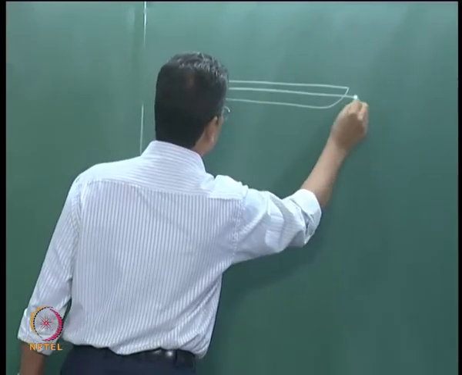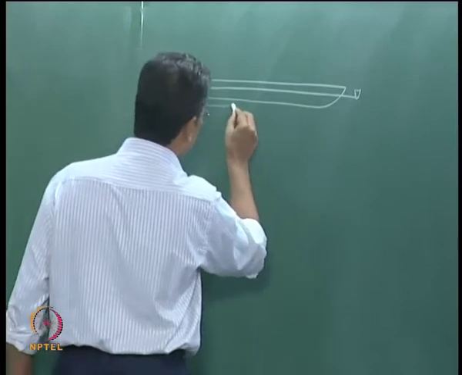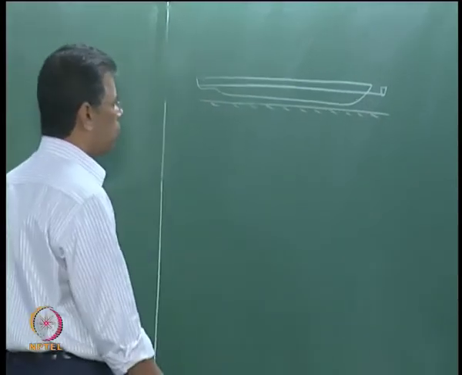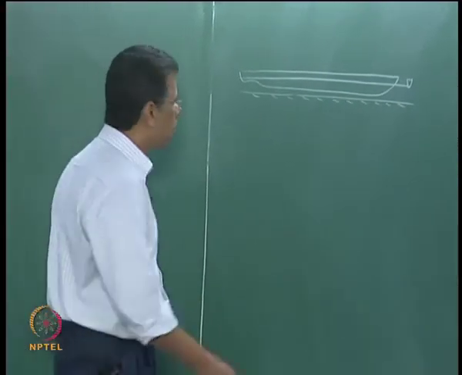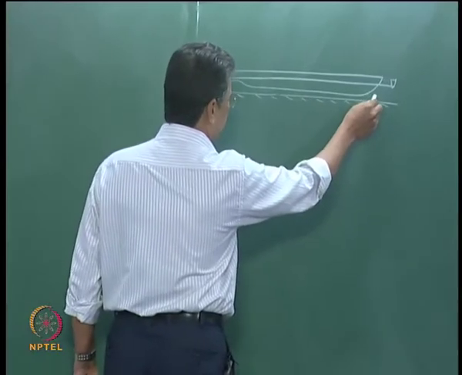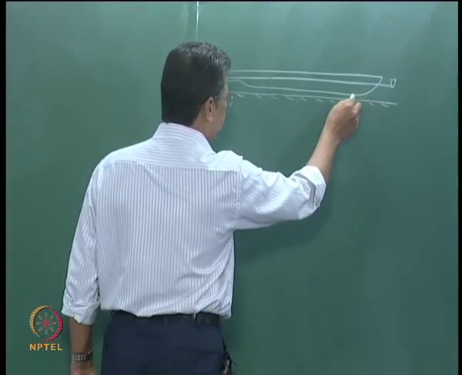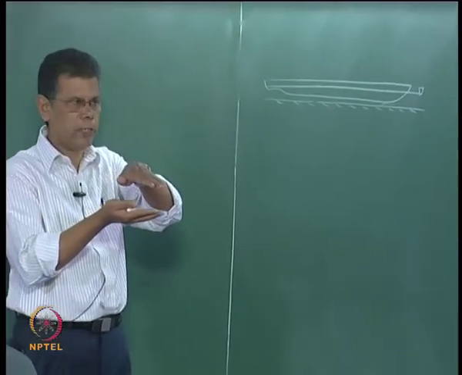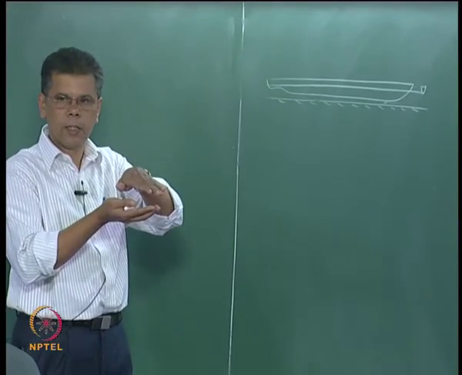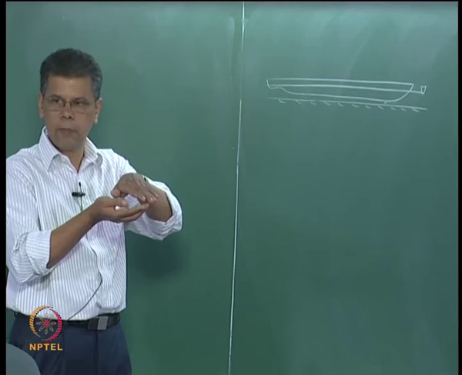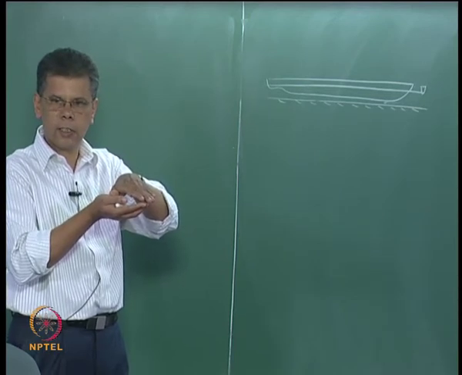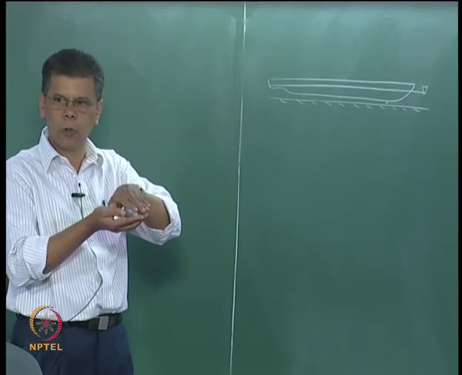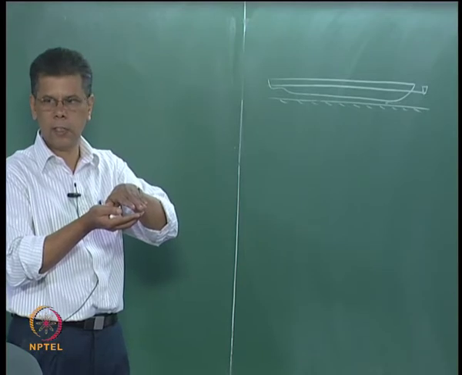The ship is floating at this water line, and you see the bottom of the waterway is very close to the bottom of the ship. So when you consider shallow water, we have already seen that there is a constriction of flow just between the bottom and the waterway, which leads to an increase of flow velocity, and when the flow velocity increases, the pressure drops, and when the pressure drops, the ship has to sink more to make up the lost buoyancy due to the reduced pressure.